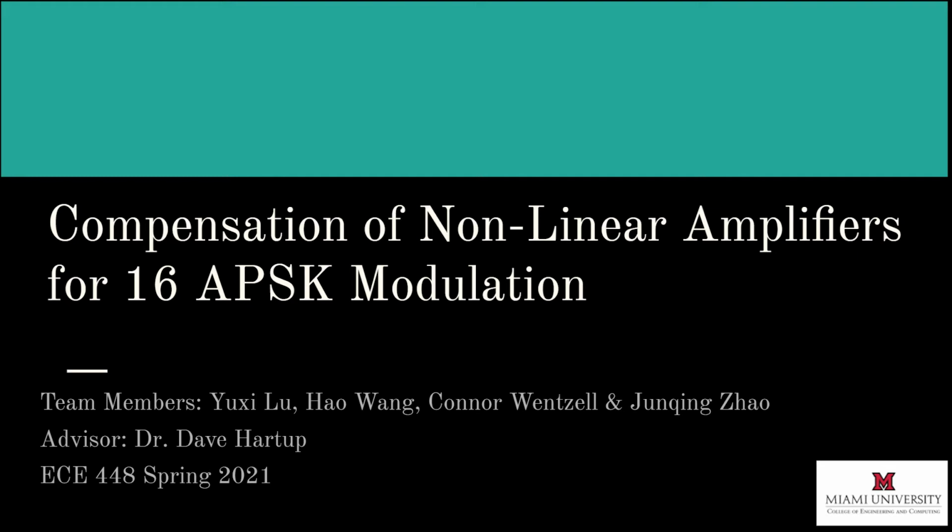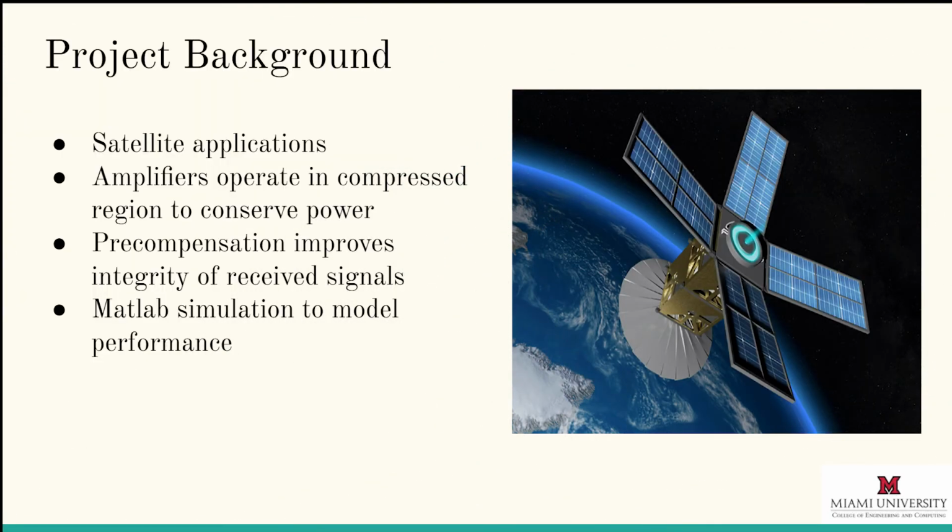16 APSK modulation. We know that in service signal transmission applications, like space platforms and satellite communication, they usually use digital communication signals to send data back to the ground, and the power amplifier can provide the signal with the energy needed for this process. The pre-compensation can be used to compensate for abnormal cases caused by the power amplifier. In this project, we use MATLAB simulation to achieve the function of the transmitter and receiver.